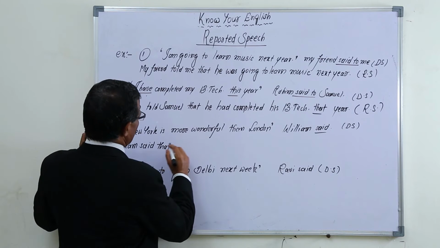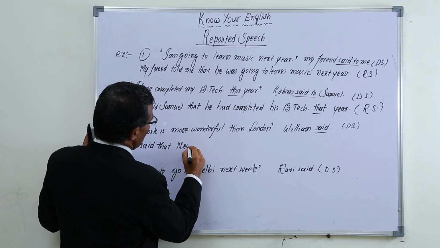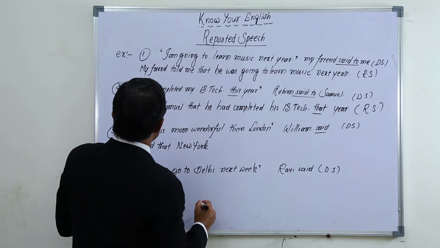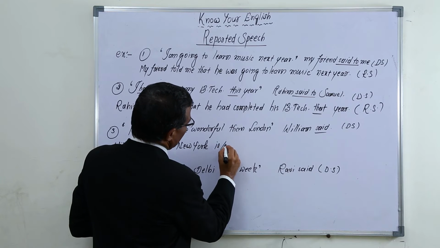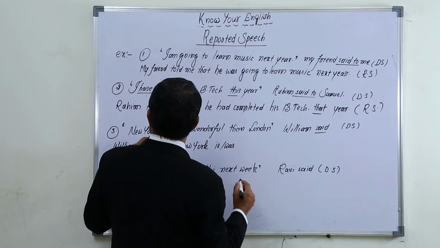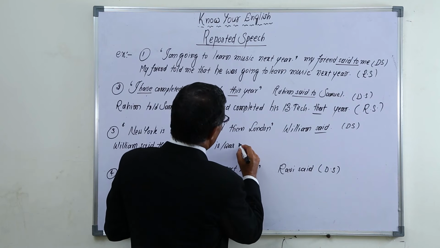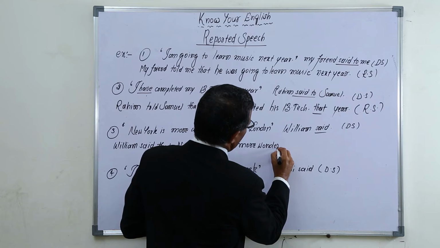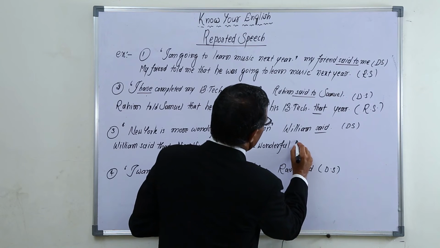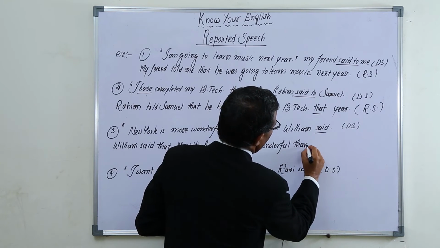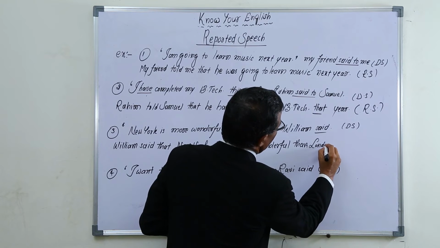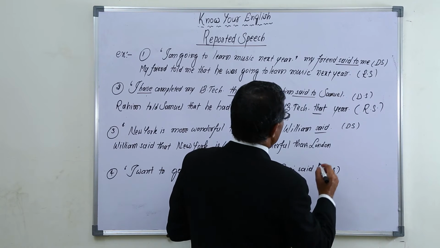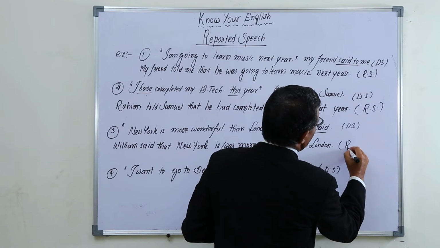Okay, William said that New York is, or was also we can write, New York is more wonderful than London. William said that New York is more wonderful than London. This is a reported speech.